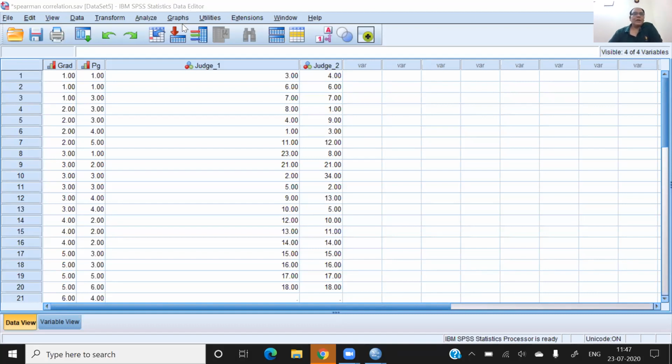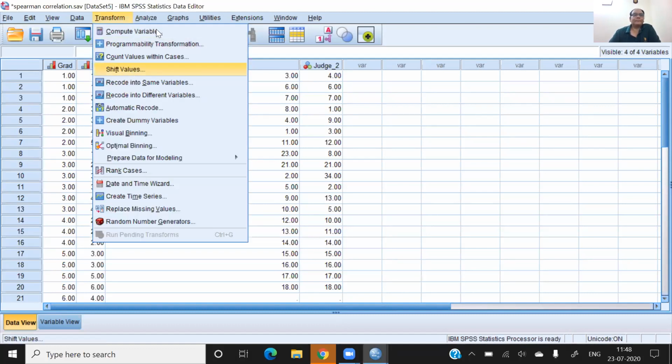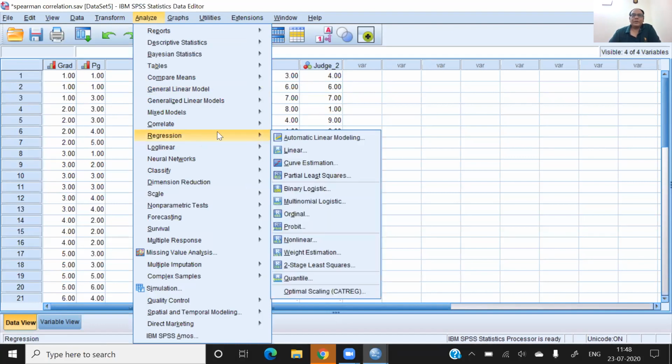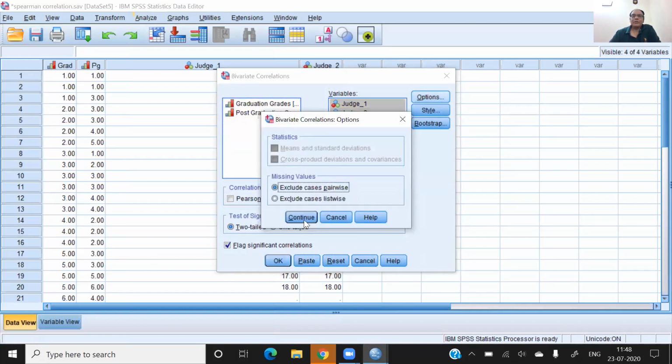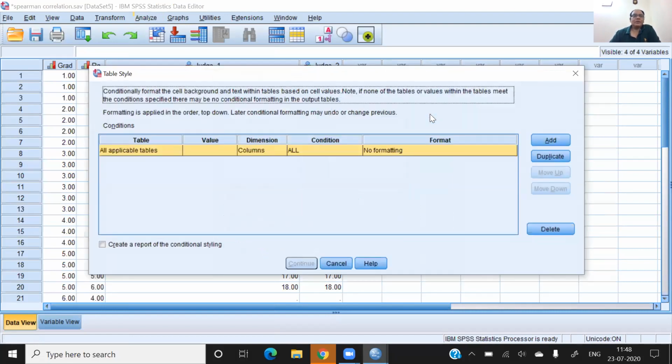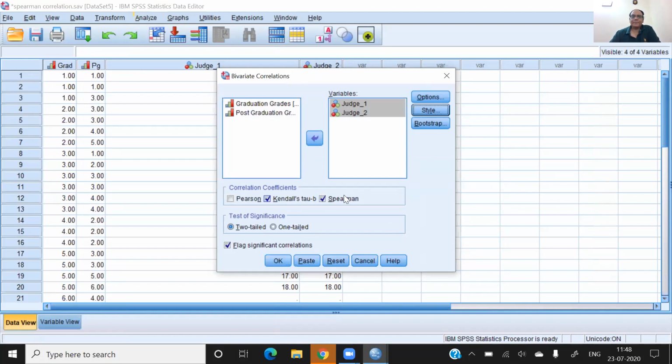Okay. Now if I repeat this example for judge 1 and judge 2, let's see what will happen. So I am going to take this judge 1 and judge 2 example, and I don't think there is any other option other than this. So I click on the Kendall Tau and Spearman, as you can see here, and I am going to click OK.